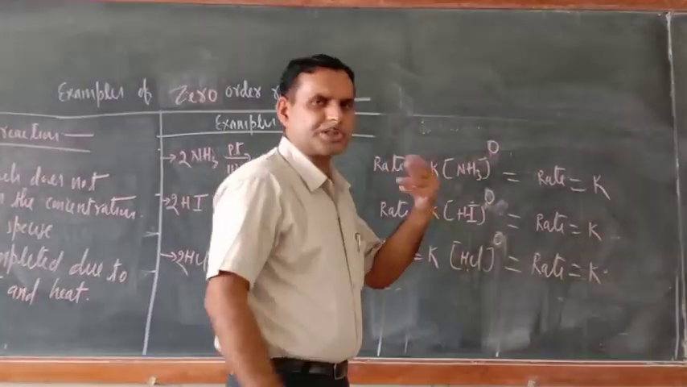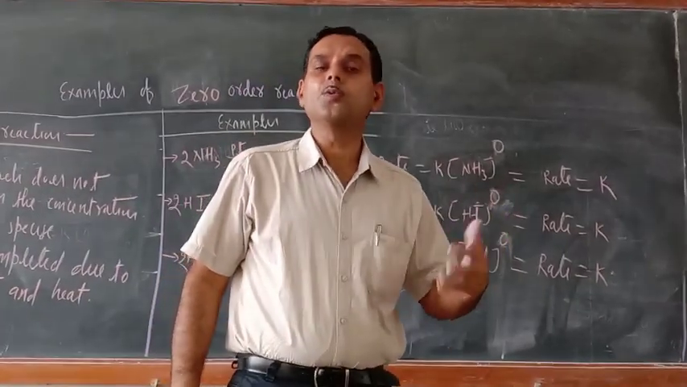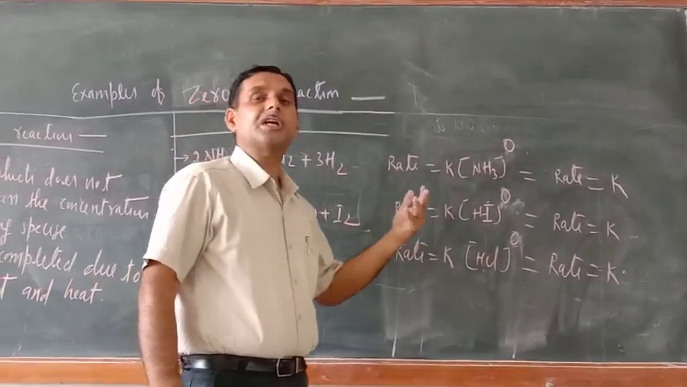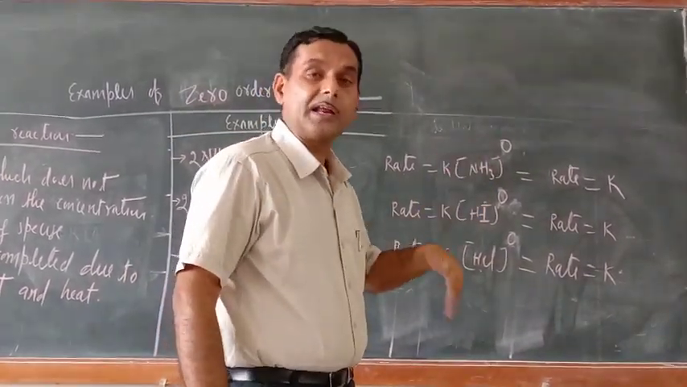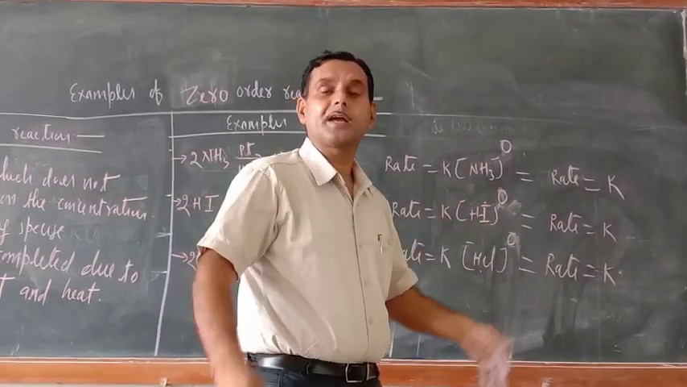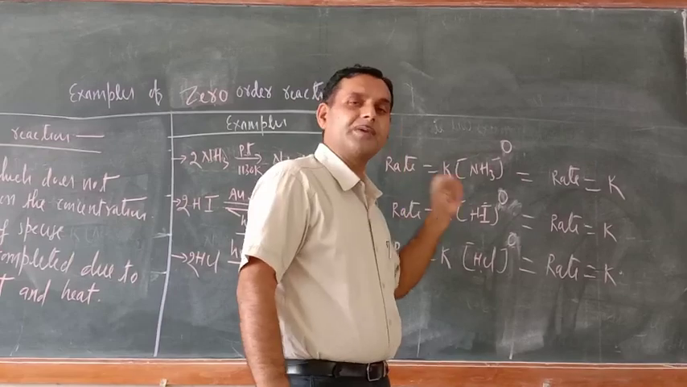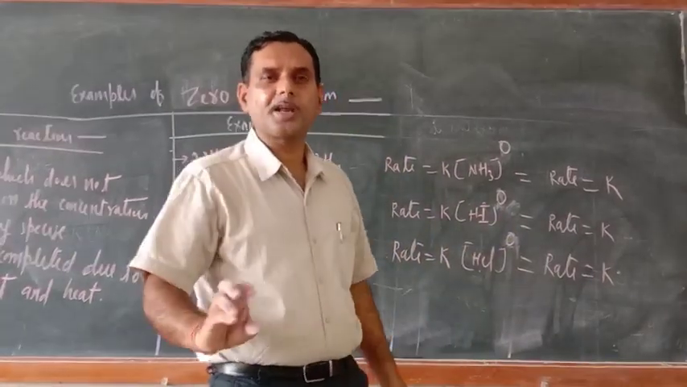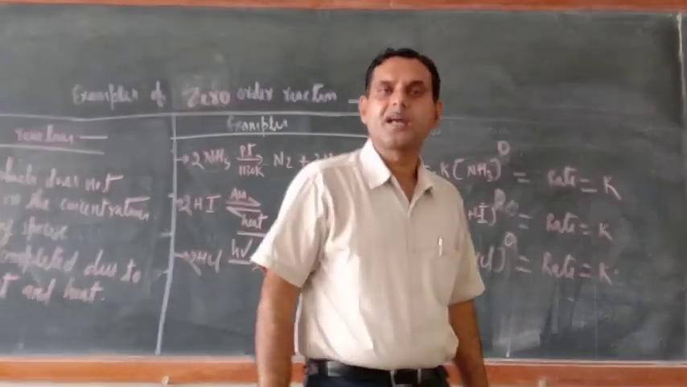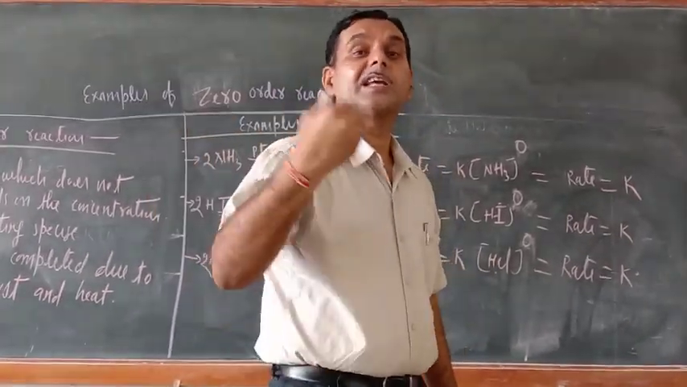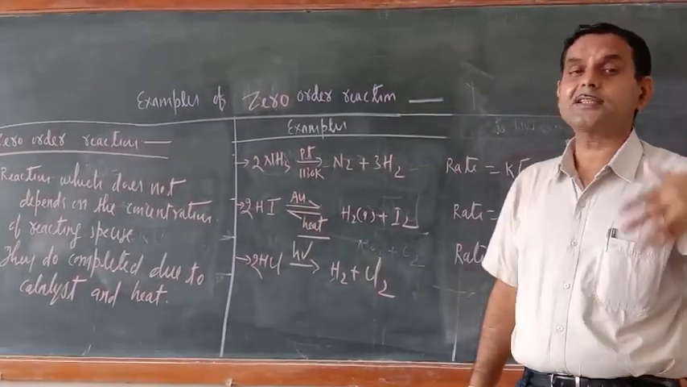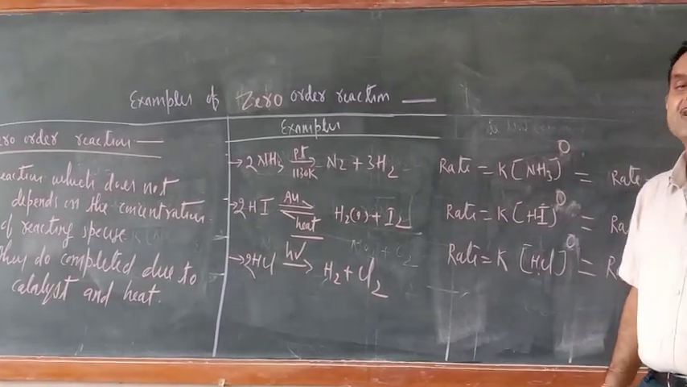So now the question arises, how do these reactions get completed? If their initial concentration is not playing any role for their completion, then how do they get completed during the course of chemical reaction? Actually, zero order reaction gets completed due to the presence of a catalyst and some other factor like heat. So heat or some other factor, and catalyst, play an important role in the completion of these reactions.